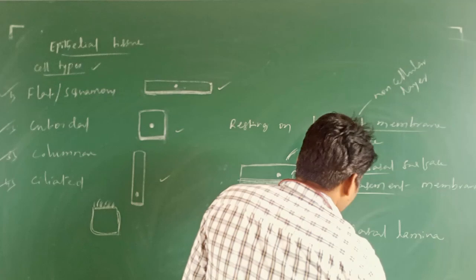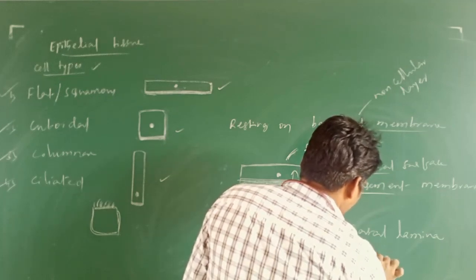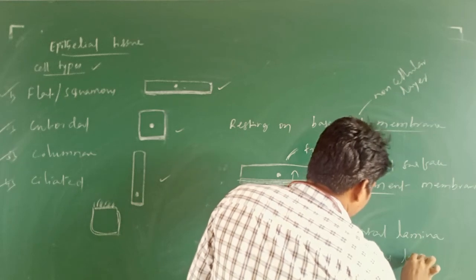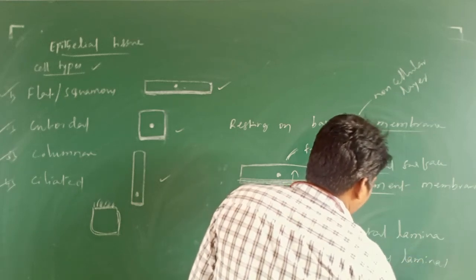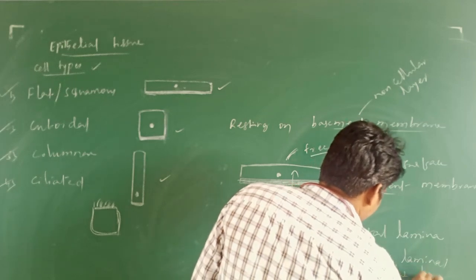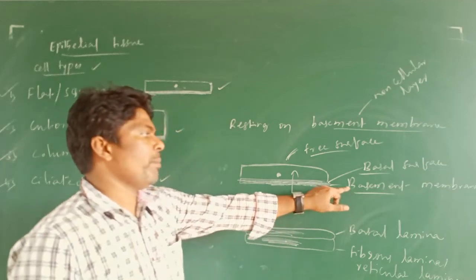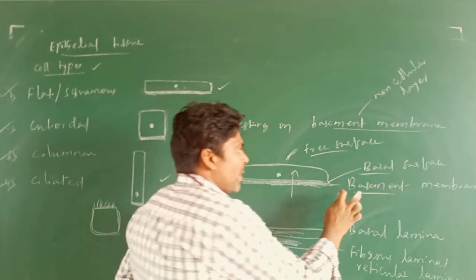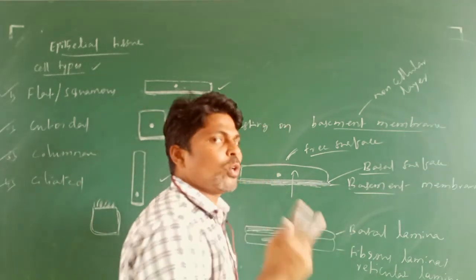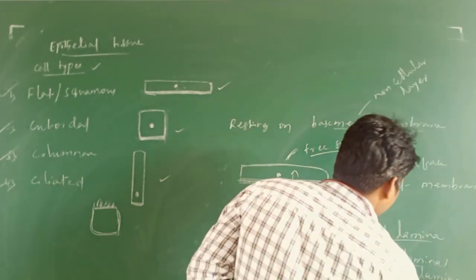The second one is the fibrous lamina, also known as the reticular lamina. The basement membrane is differentiated into two layers, that is basal lamina and fibrous lamina, also known as reticular lamina.